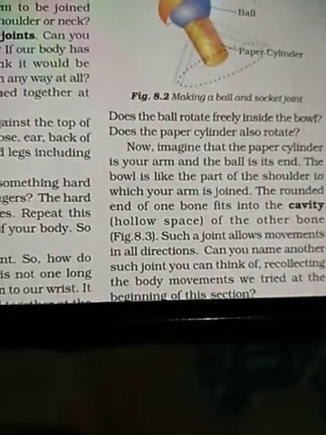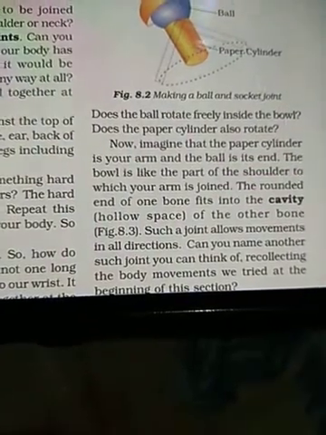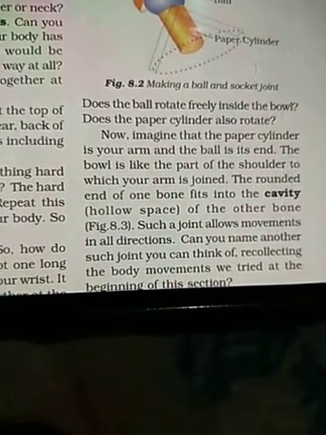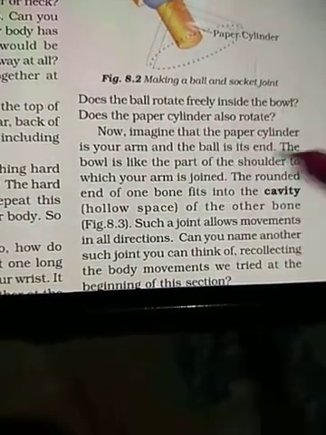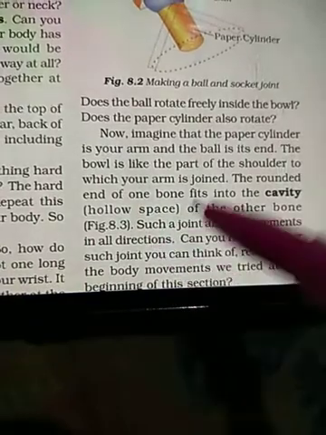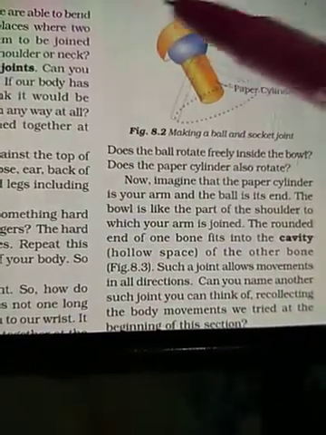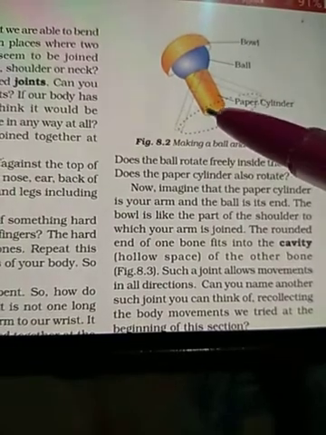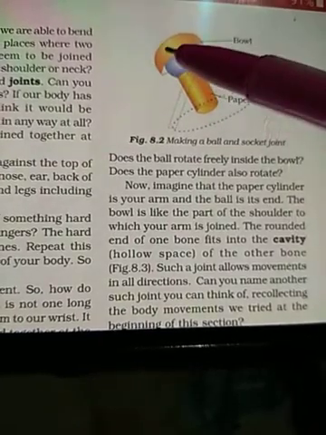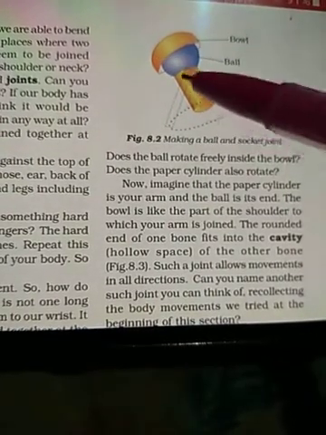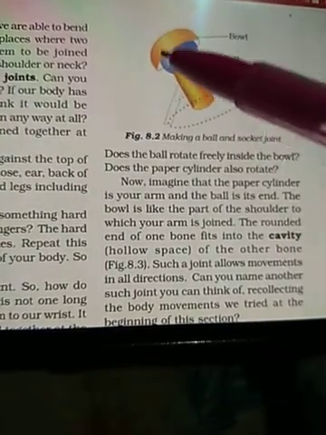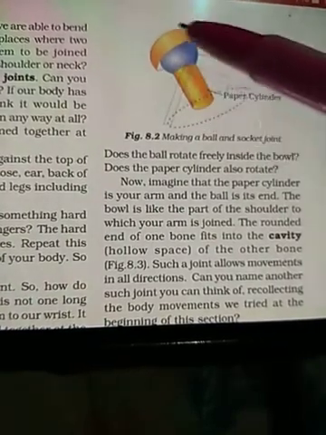Now imagine that the paper cylinder is your upper arm, and the ball is its end. The ball is like the part of the shoulder to which your arm is joined. The rounded end of one bone fits into the cavity, the hollow space. As you can see, a similar structure is present in our shoulder joint. There is a cavity, and the upper arm bone has one end like a ball, which is fixed inside the cavity.